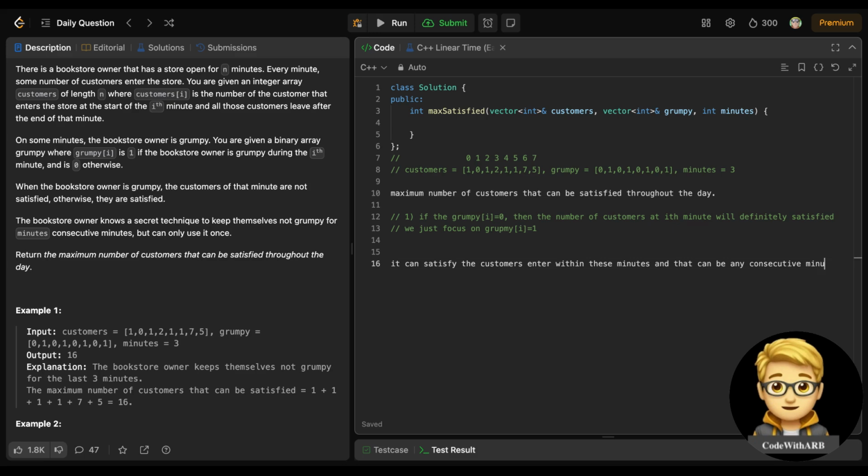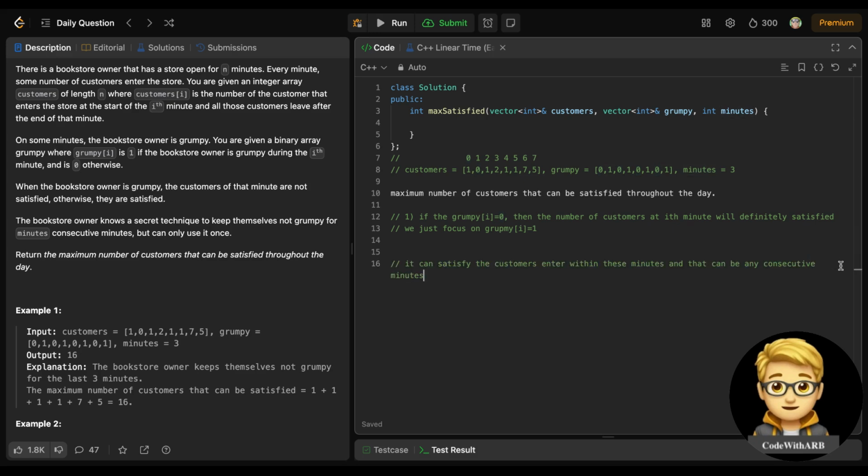If you see in the first example, minutes is 3 here. So in this 3, either you can take 0, 1, 2, or 1, 2, 3, or 2, 3, 4, or 3, 4, 5, or 4, 5, 6, or 5, 6, 7. Because it should be consecutive, and minutes is 3, you can take any 3 minutes, either from 0 to 2, or 1 to 3, or 2 to 4, any consecutive minutes.